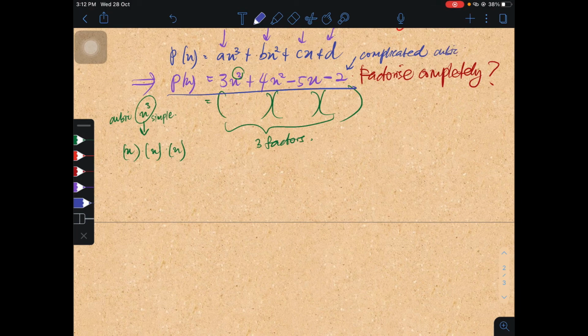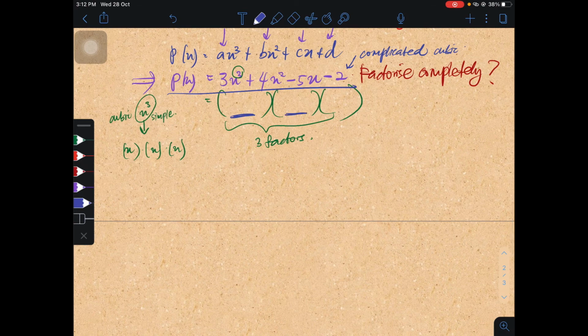So what we need to know is whether we have some factors from here, from our question. It is actually given to us that P(1) equals P(negative 2) equals 0.